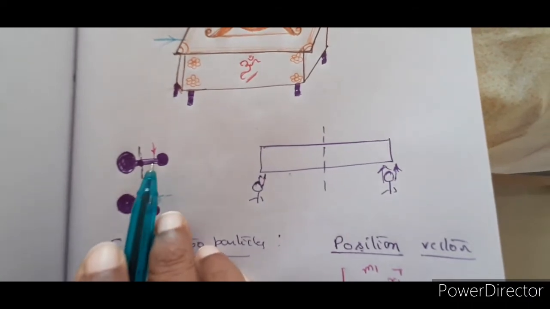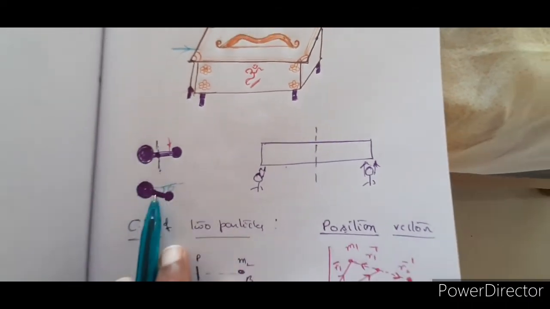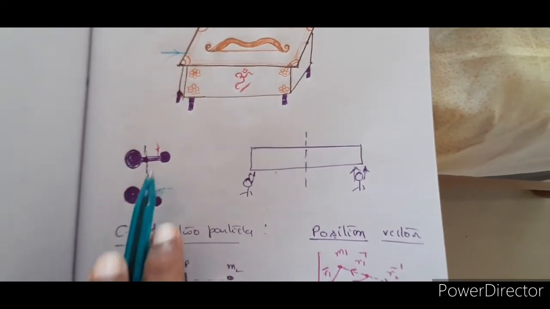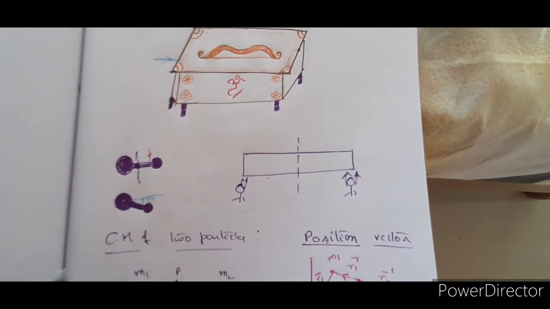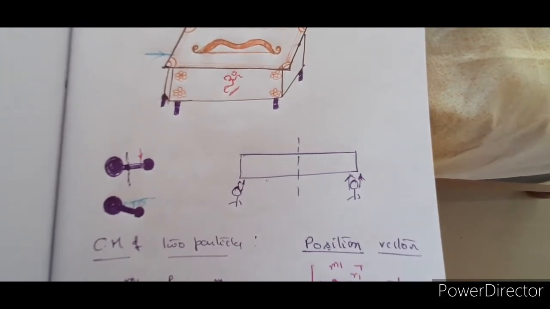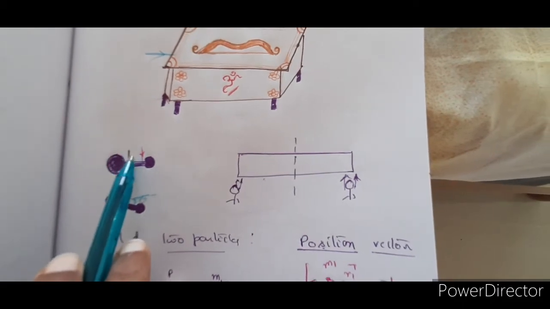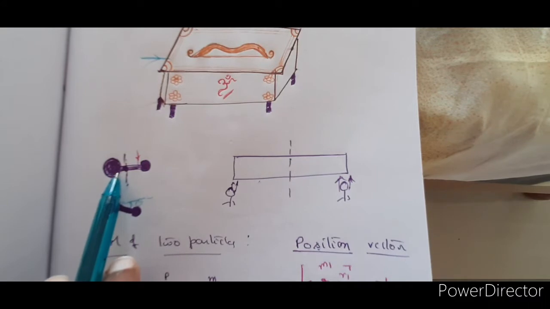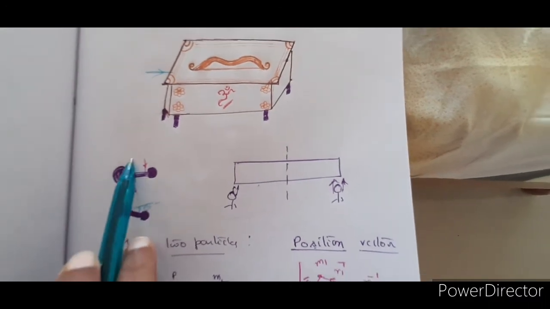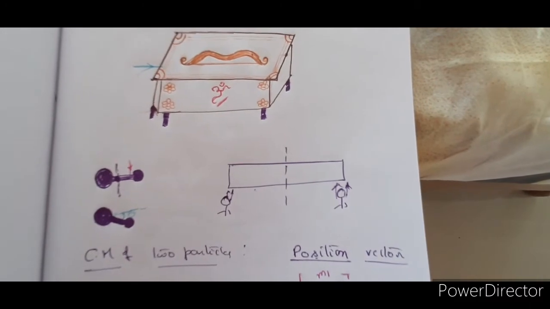Okay, so this is not getting displaced as a whole. The body as a whole is not moving. Instead, it is coming into rotation. So where do you think you have to apply force in order to make the body move as a whole? Here, on this line, which is the point near the heavier mass. Then the body can be rolled or moved like this.